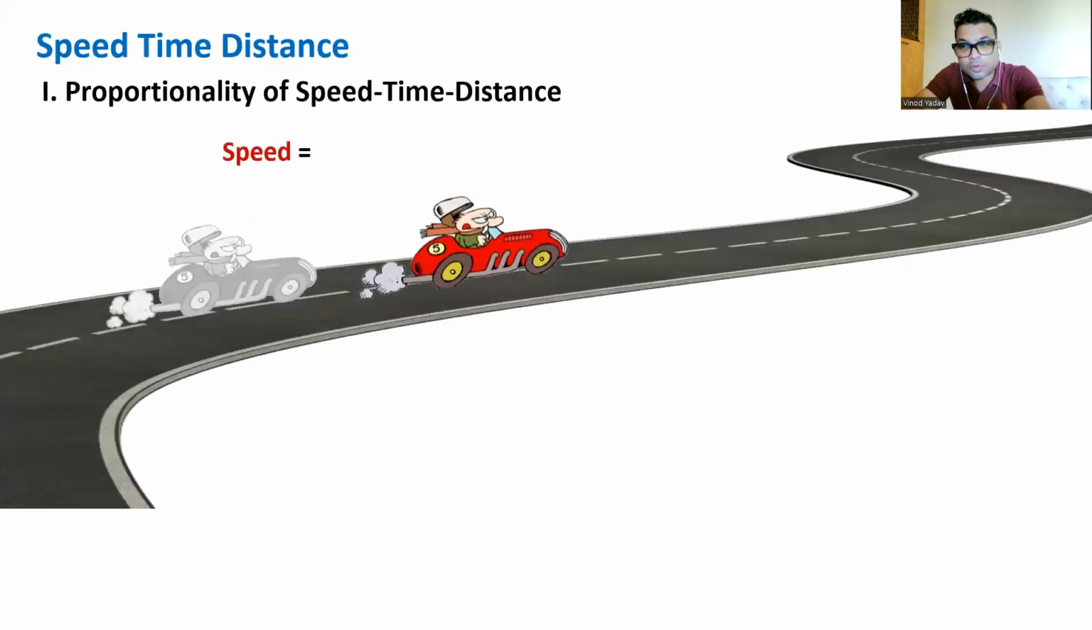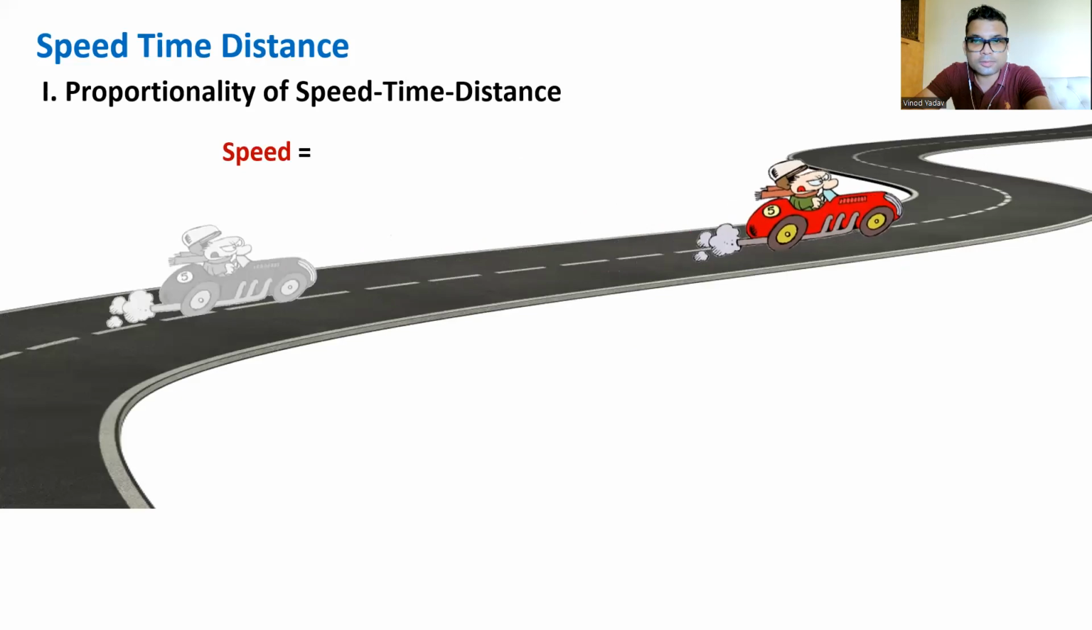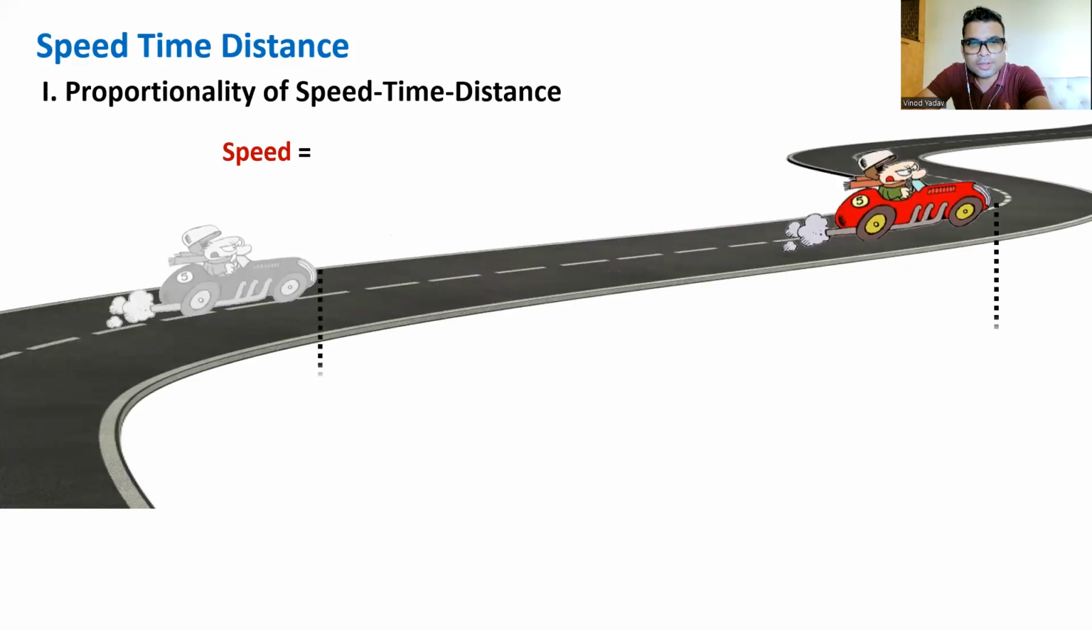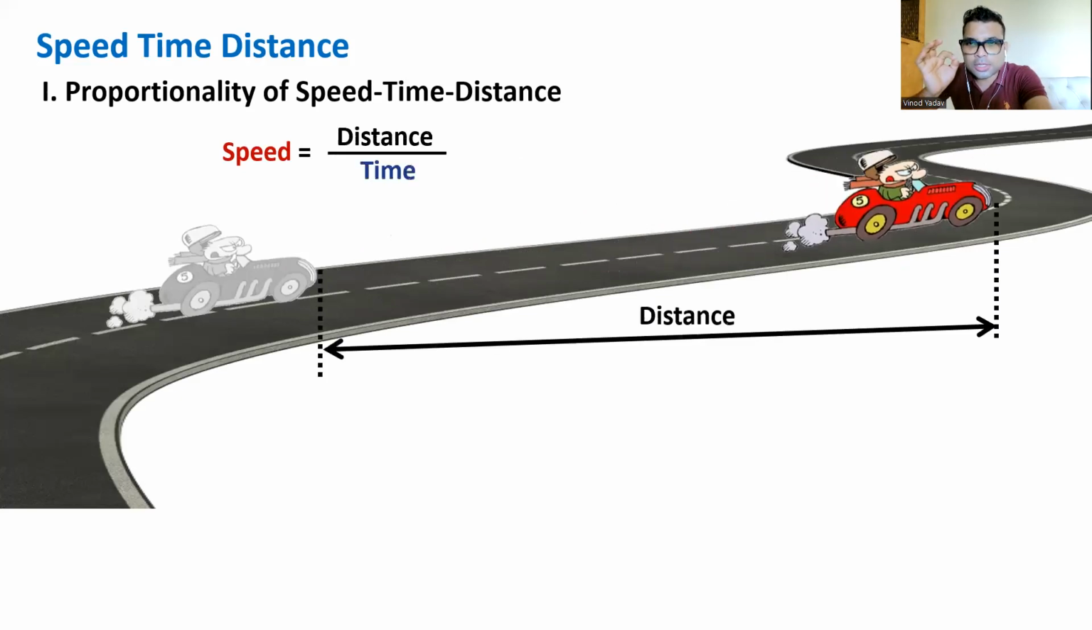So how do we define speed first of all? It is nothing but a particular distance covered in a given time. So speed is equal to distance upon time. This is the main framework, the main background. From this, you can derive any other thing. So speed is distance over time.